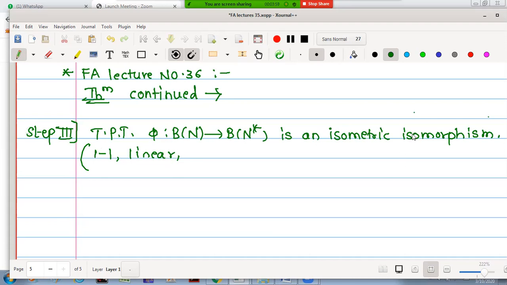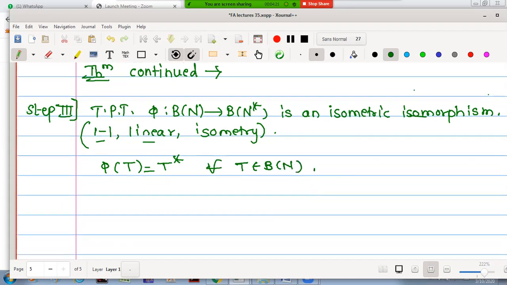Therefore to prove isomorphism we have to prove these two properties, one-one and linearity, and the third thing we want to prove is isometry. Again, we know the mapping defined is phi of T is equal to T star for all T in the collection of all bounded linear transformations B(n).